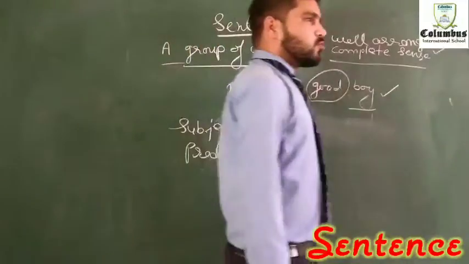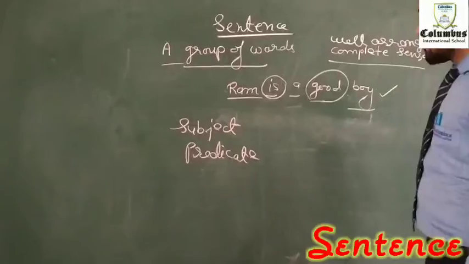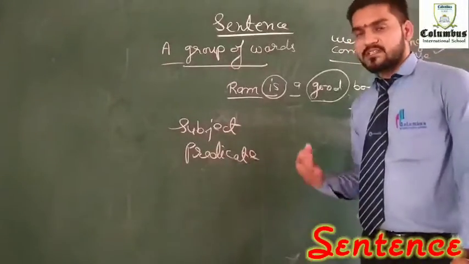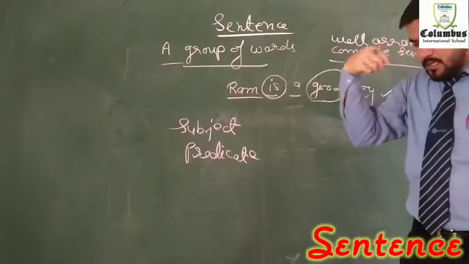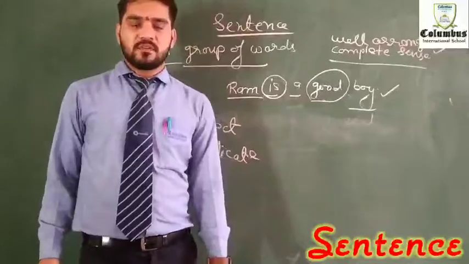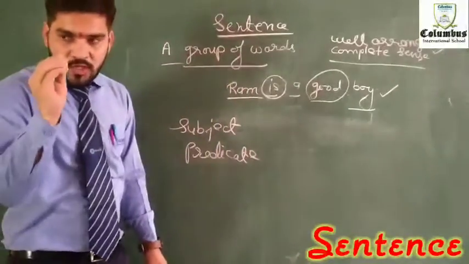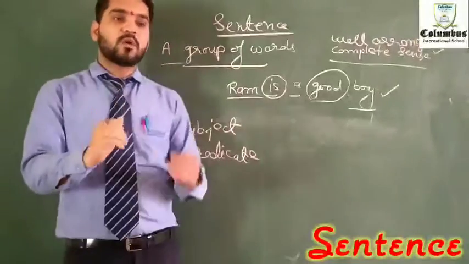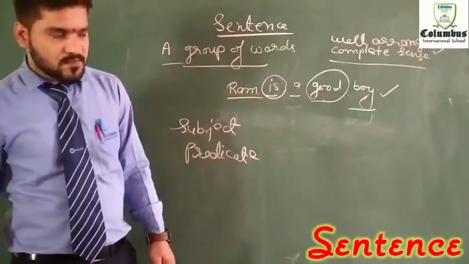Subject is actually the doer within a sentence. The whole responsibility of the sentence must be on the shoulders of that subject. Or sometimes a description is given, like I have a cow, you have a pen.